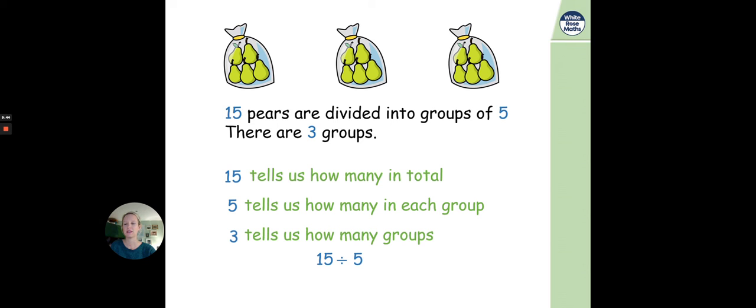And we can write this as a number sentence using that division sign that we looked at last lesson. Did we look at it last lesson? I'm not recording these in order. But I think it was Tuesday, we looked at this division sign, didn't we? 15 divided by 5 equals 3. When you separate the number out and break that number into 3 groups, there are 5 in each group.